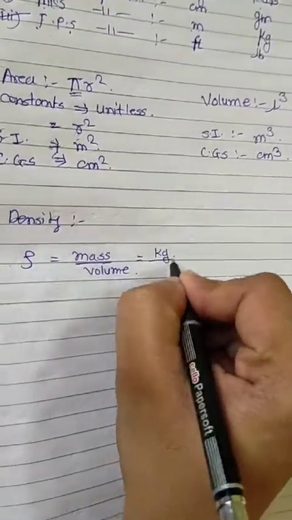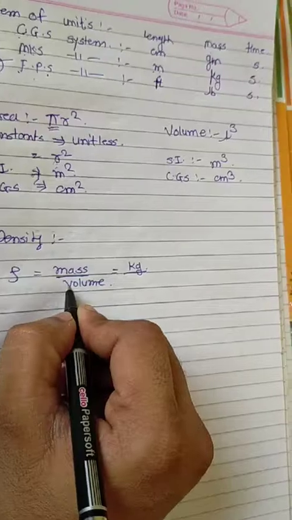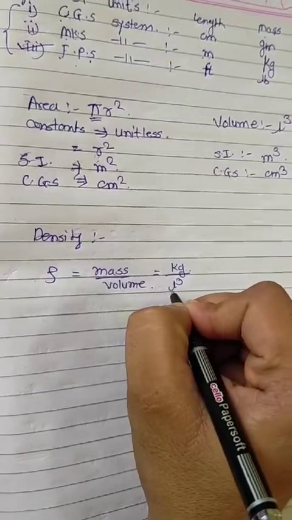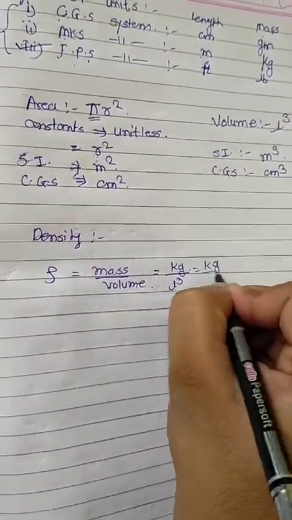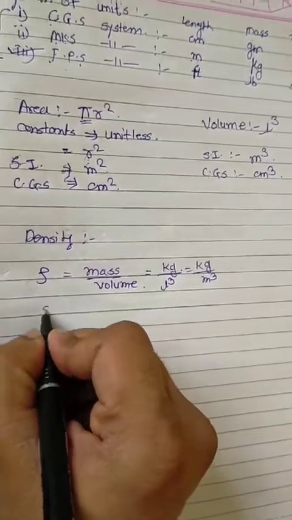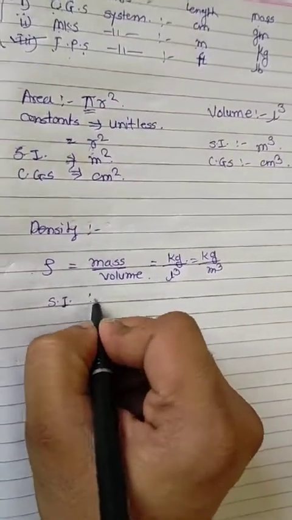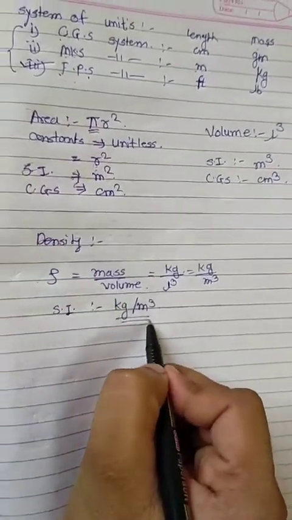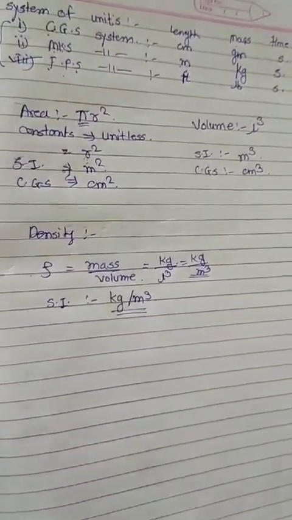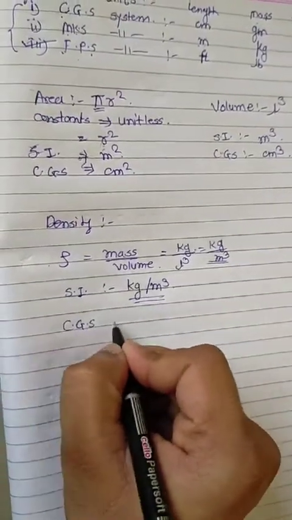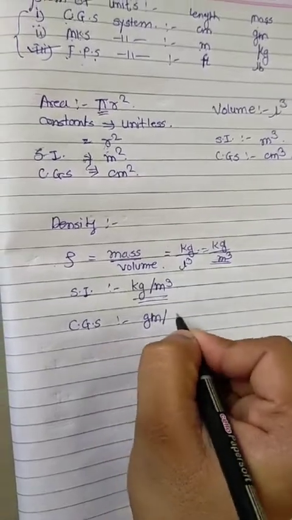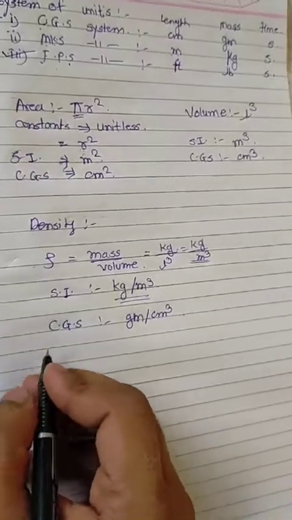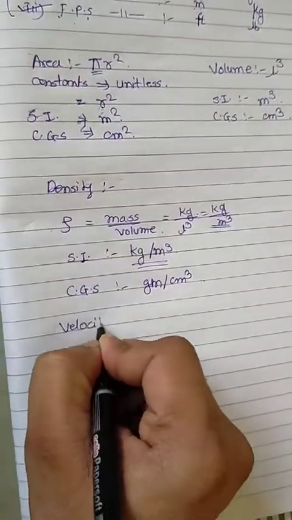The formula for volume is L cube, and length is measured in meter, so volume is meter cube. Therefore the SI unit of density is kg per meter cube. In the CGS system, it is gram per centimeter cube.